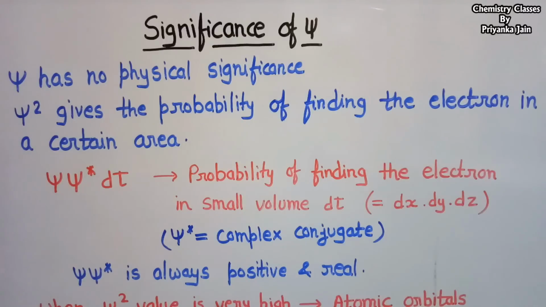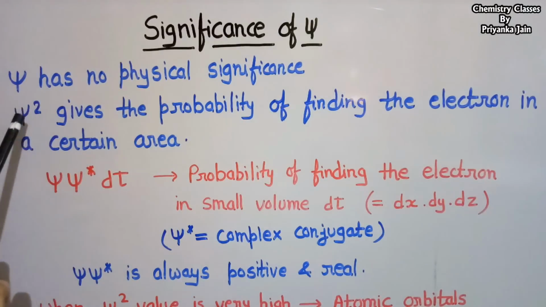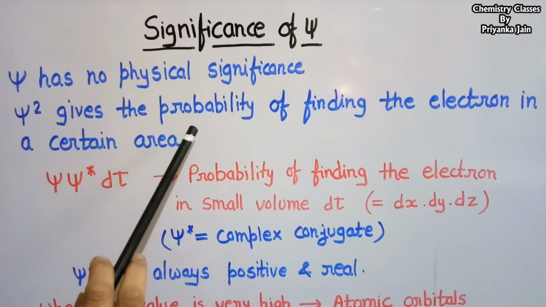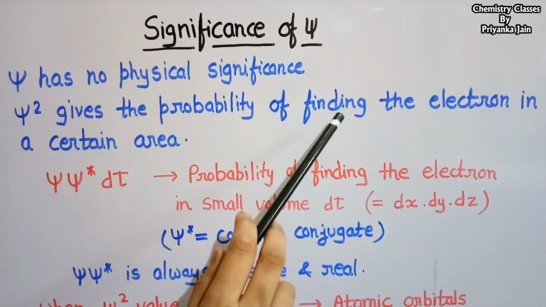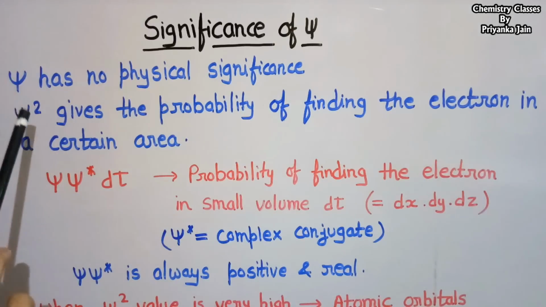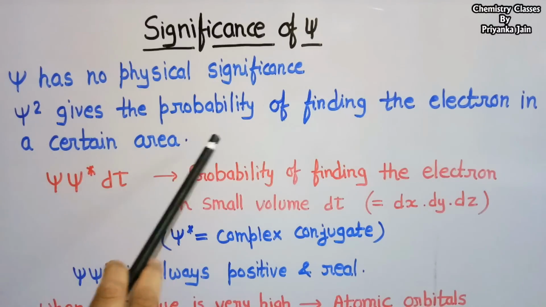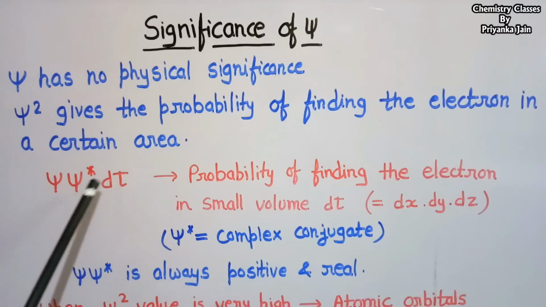Psi itself has no physical significance, but when we use the square of psi, or psi square, it gives the probability of finding the electron in a certain area. It means psi square is used for finding the probability of the electron in a particular area.